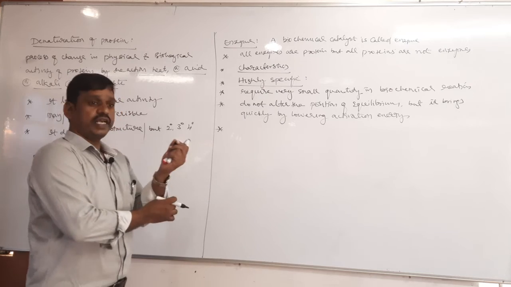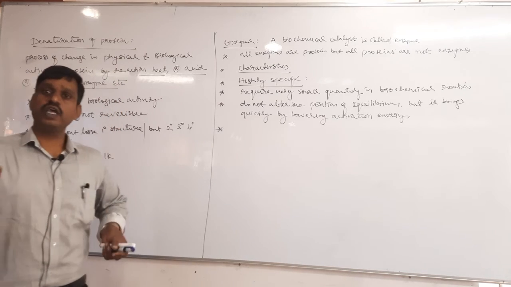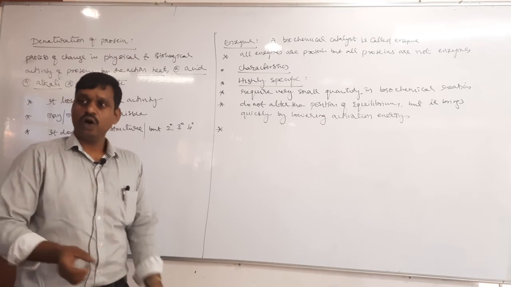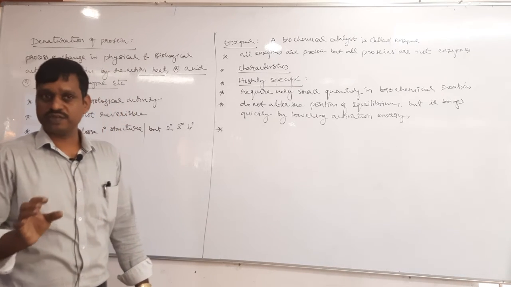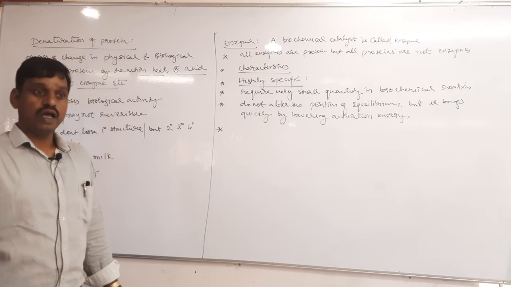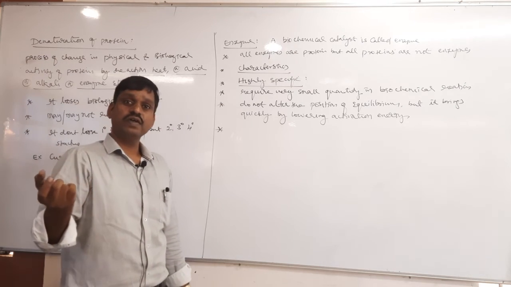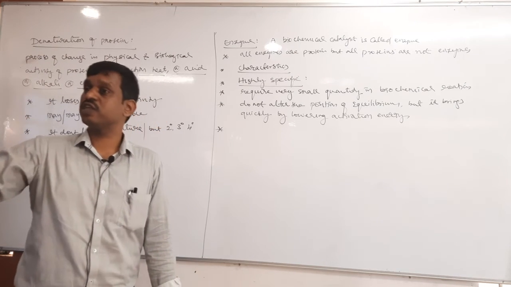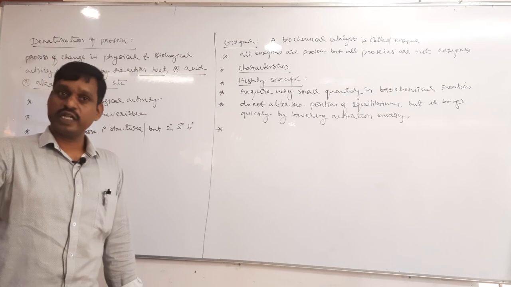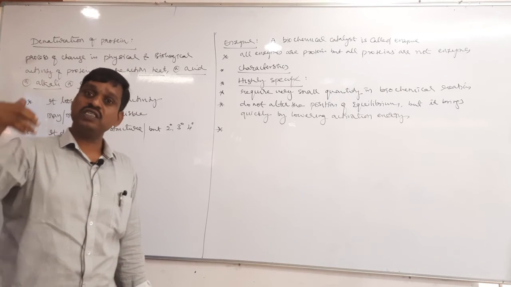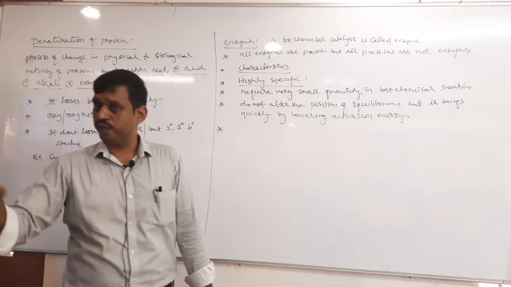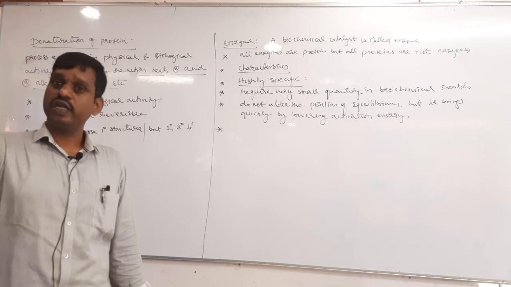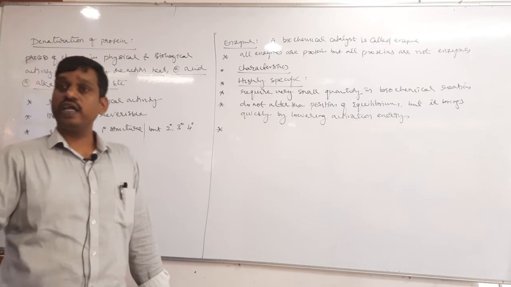Okay. The next characteristic is about temperature. Generally, all enzymes are active at 37 degrees Celsius, that is our body temperature, and they become inactive when the temperature is more than 60 degrees. Even enzymes become inactive in the presence of electrolytes like sodium chloride, magnesium chloride, or any salt.